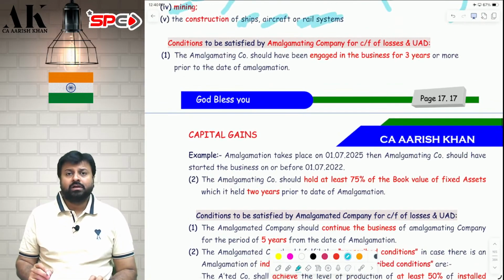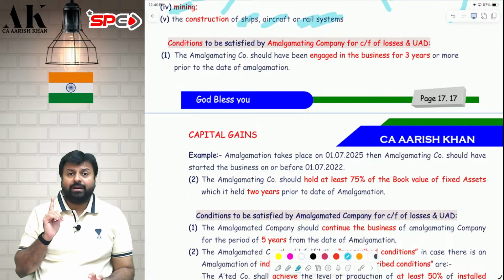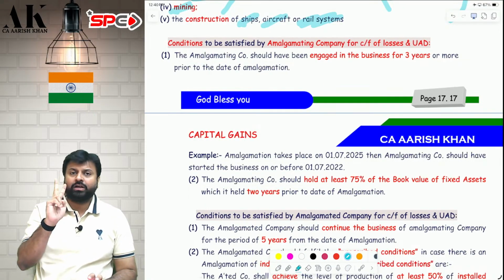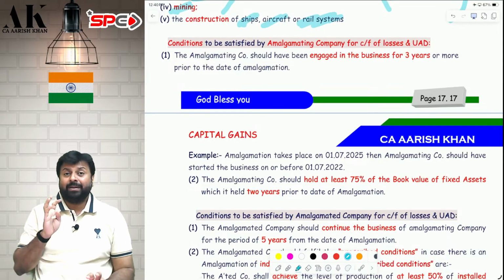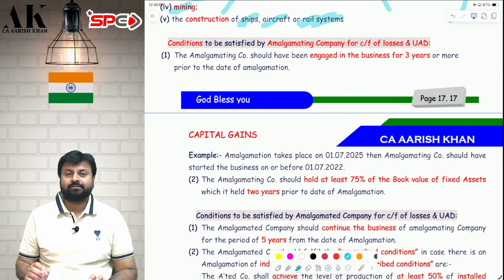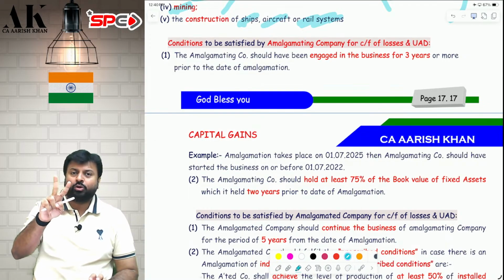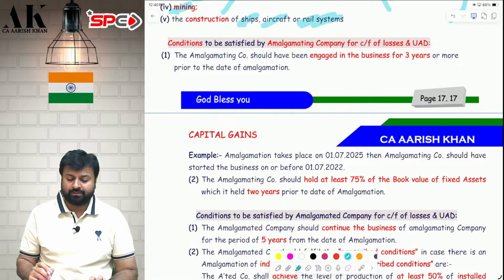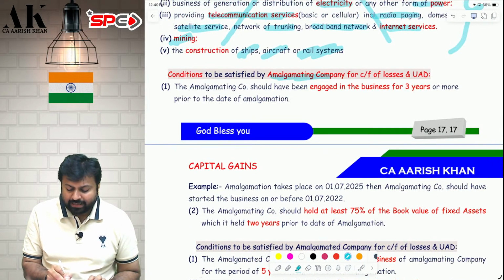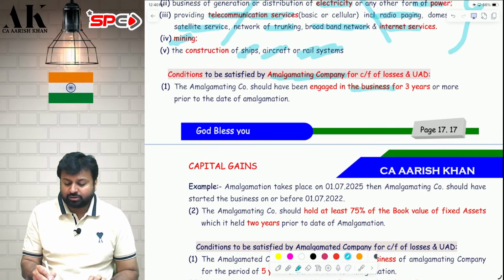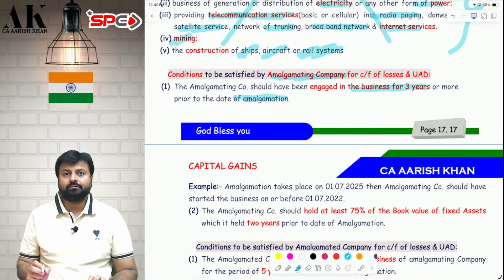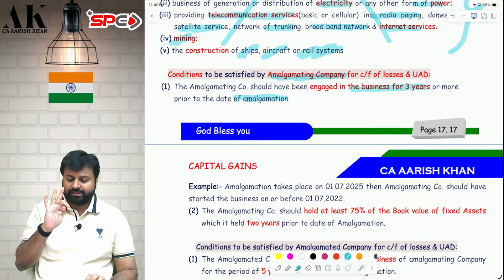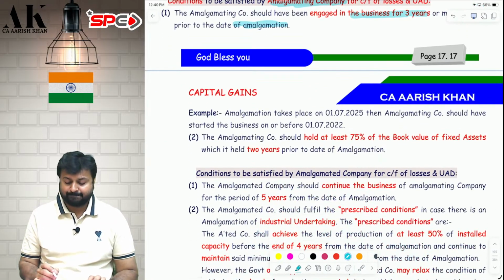Now, if you want to carry forward the losses, the amalgamating company has to fulfill two conditions. An amalgamated company has to fulfill three conditions. Amalgamating company will fulfill 2 and amalgamated company will fulfill 3 conditions. Total 5 conditions have to be fulfilled. What conditions amalgamating company has to fulfill? First, the business has to be at least 3 years older. The business which is getting amalgamated, the company which is getting amalgamated, it has to be at least 3 years older. First.